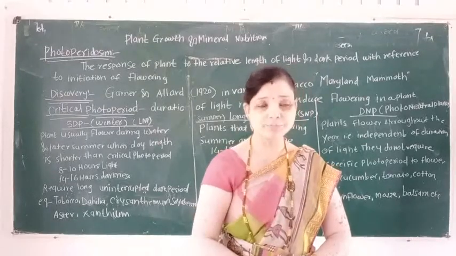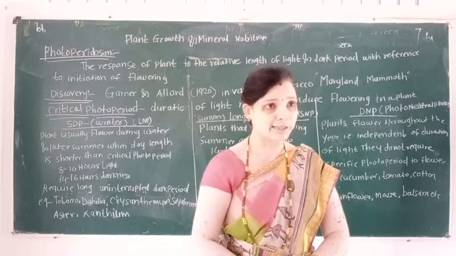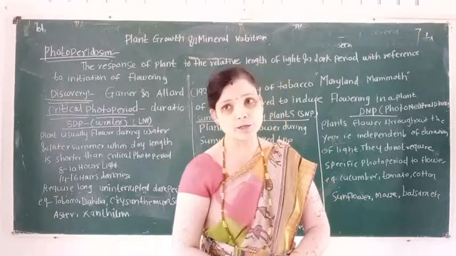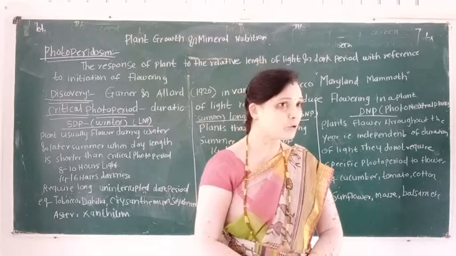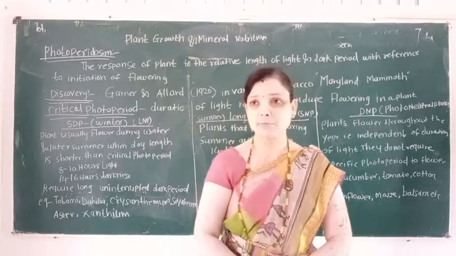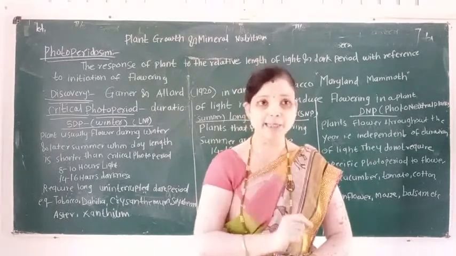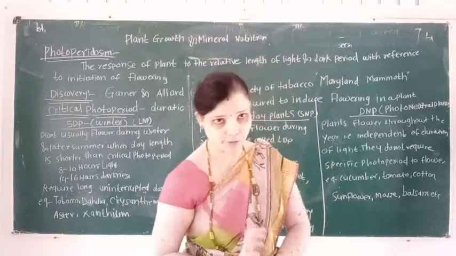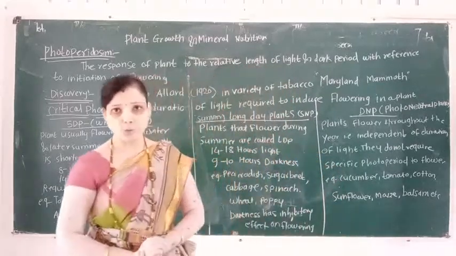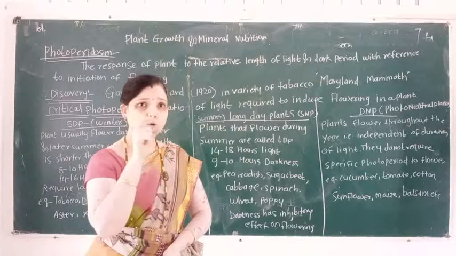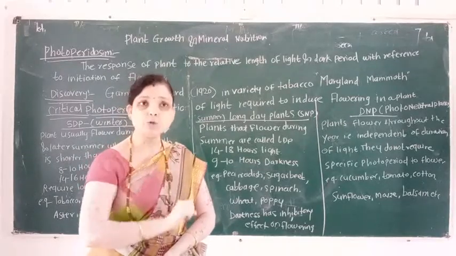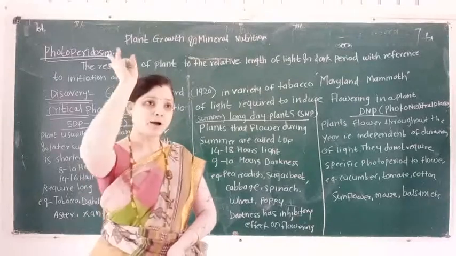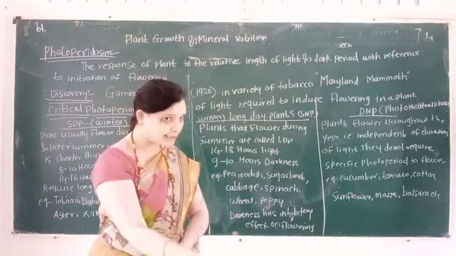And the third category is known as a day neutral plant, DNP. What is the meaning of DNP? DNP means day neutral plant. So depending upon photoperiodism, the plants are classified into how many types? Plants are classified into 3 types.